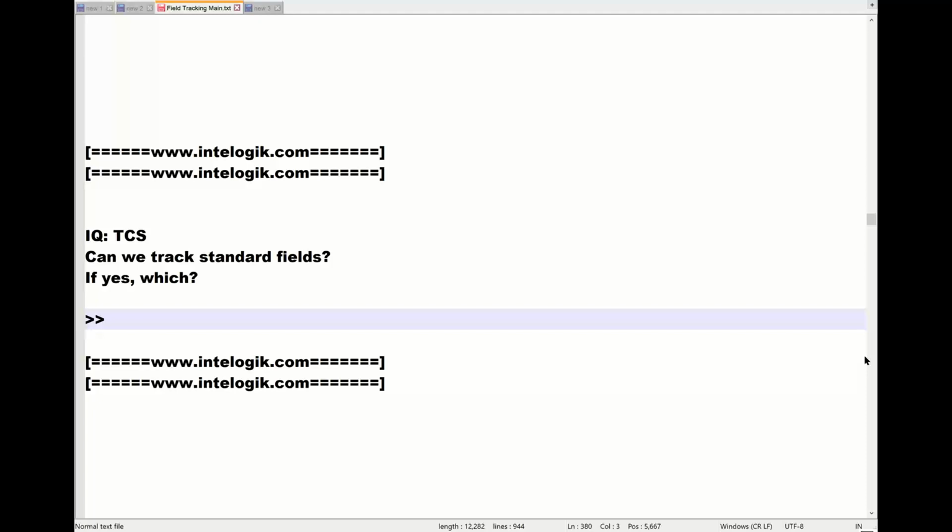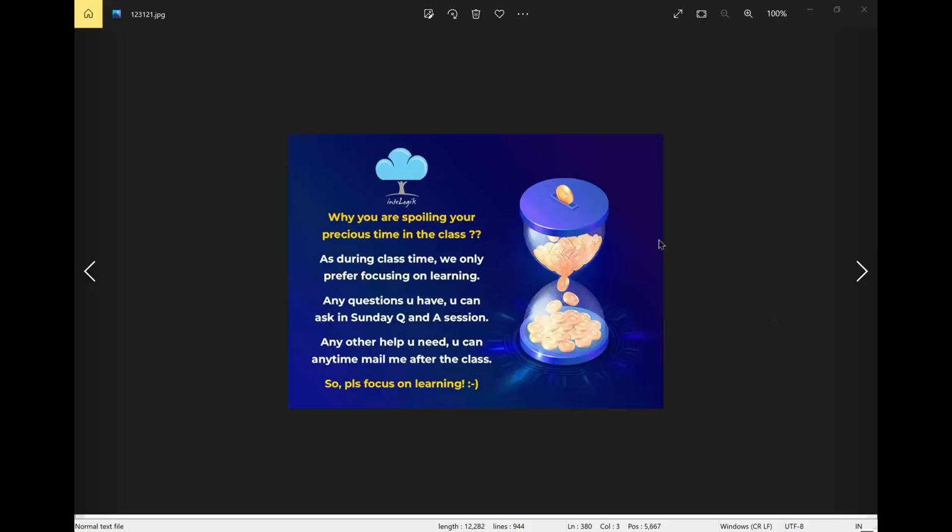Please note that here the only one student who was typing the question or asking the question, please note, let's be clear with the format of the session. We will not be having any kind of questions or queries during the session. Means from your side, any questions, any queries, that will be on Sunday. While learning the class, we'll only focus on the class. So please be clear. This is the first session, so I can understand.